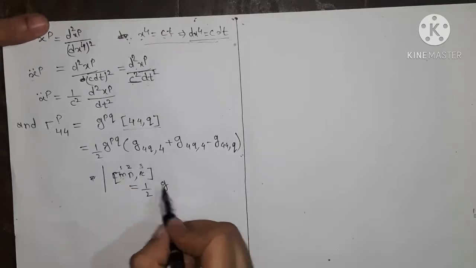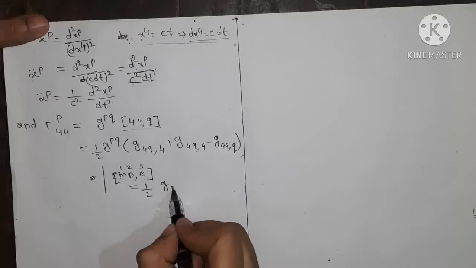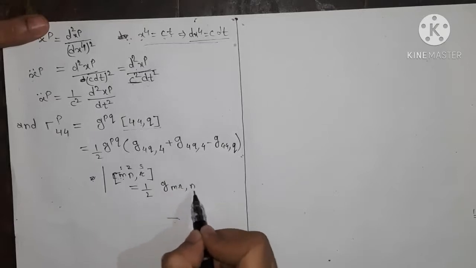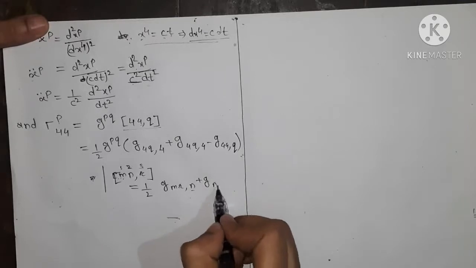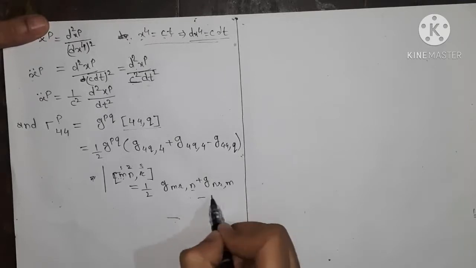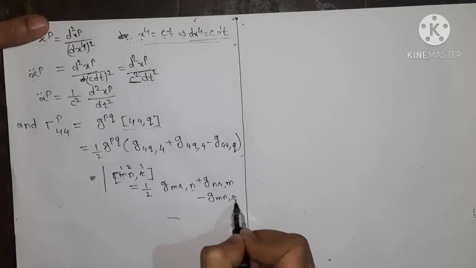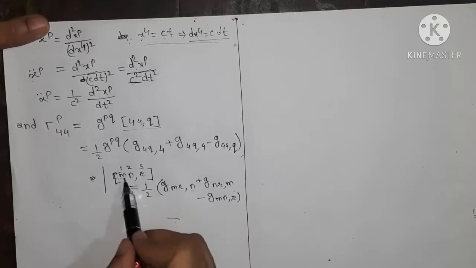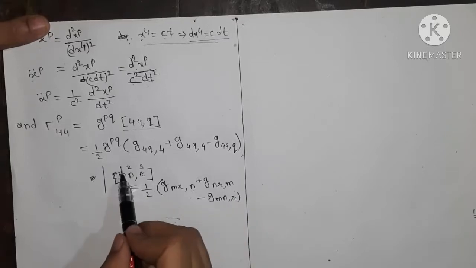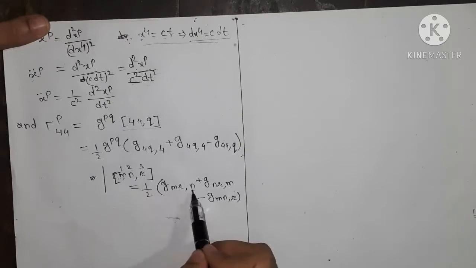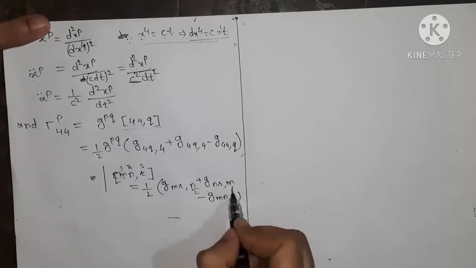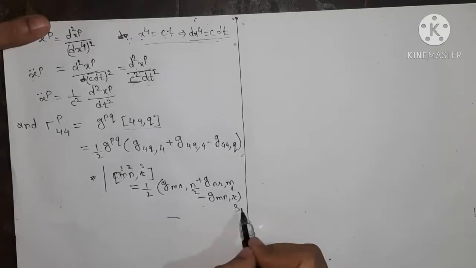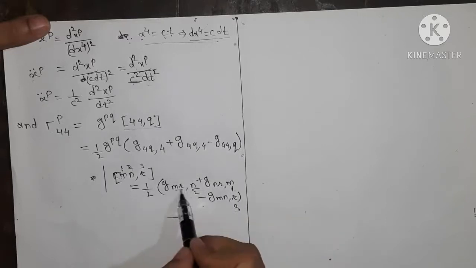We take the first and third as it is: g mr comma n, that is the second one, plus g nr comma m minus g mn comma r. So remember this formula in the form of comma 2, comma 1 minus comma 3.